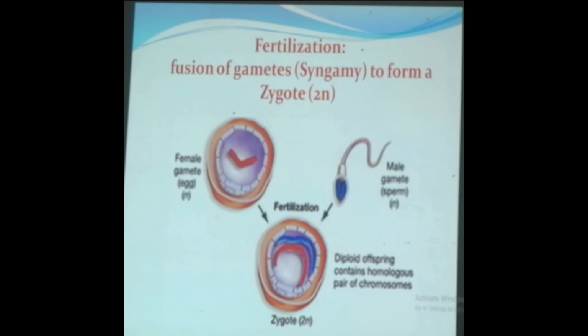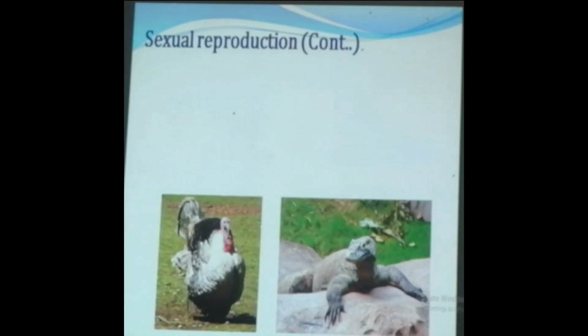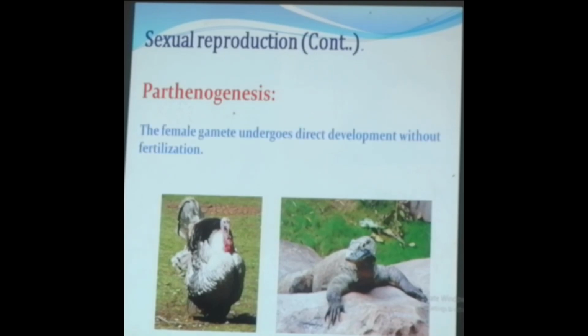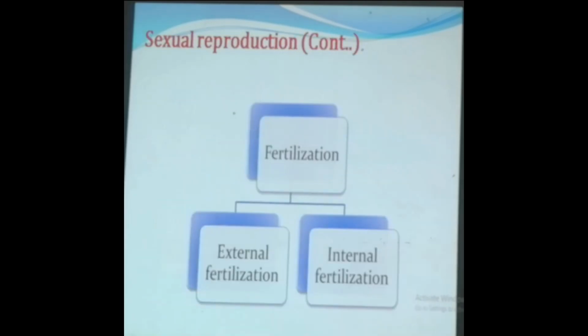Now, moving on to the process called parthenogenesis. Here, the female gamete will undergo direct development process without undergoing a fertilization phenomena. And this is very common in rotifers, honeybees, birds like turkey, and lizards.